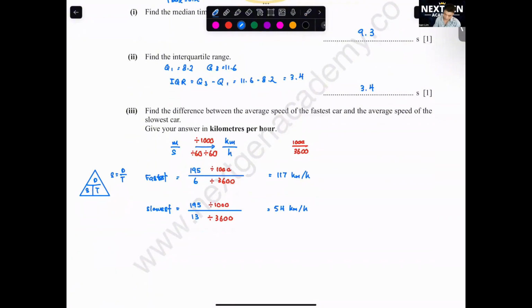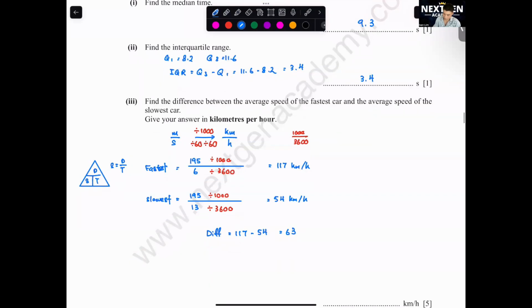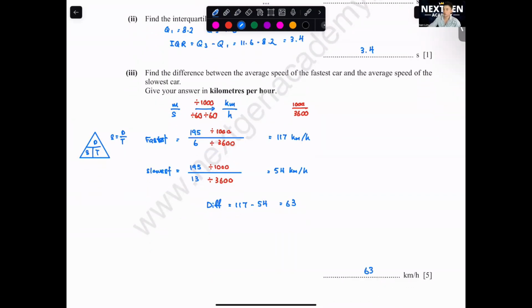So the difference will be 117 minus 54, which is equal to 63. 63 kilometers per hour. Okay, next one.